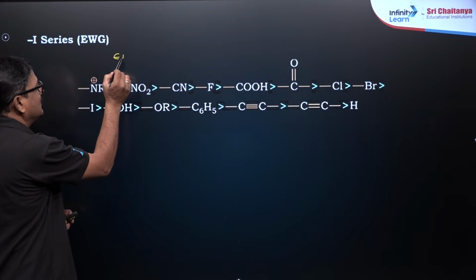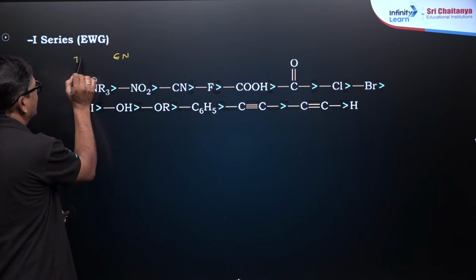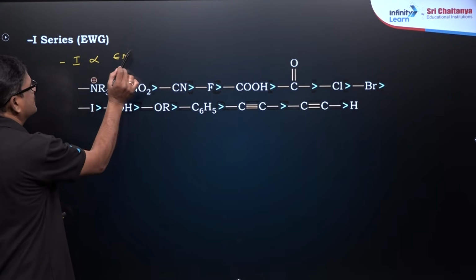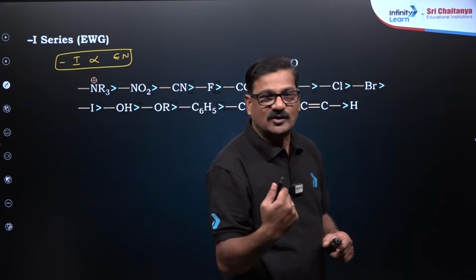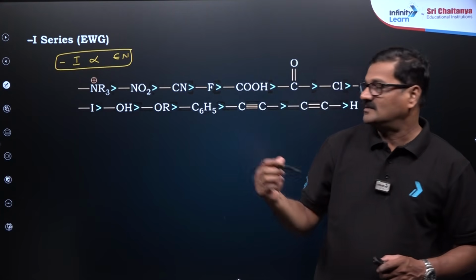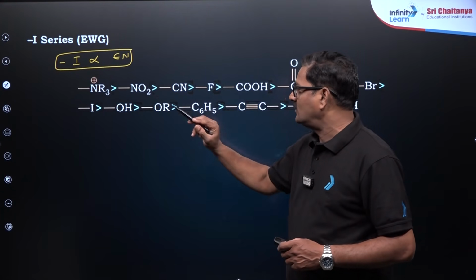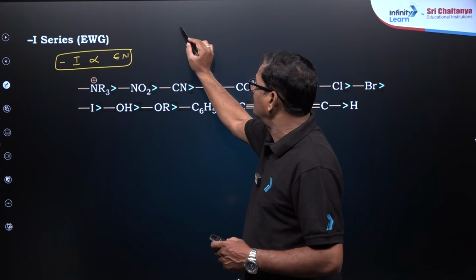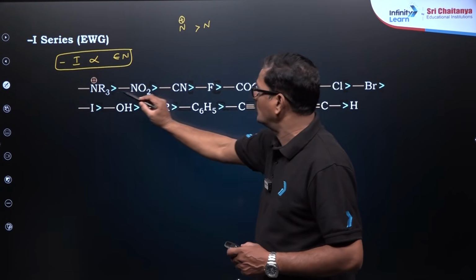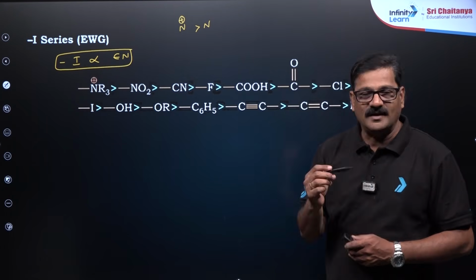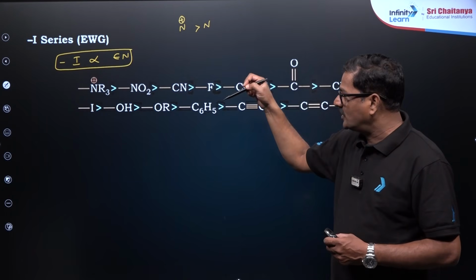Electronegativity and the negative inductive effect, this is the rule. Look at the electronegativity of nitrogen with a positive charge, and nitrogen with a multiple bond. So, the electronegativity of one nitrogen is more than the other. You have to see it in that way.